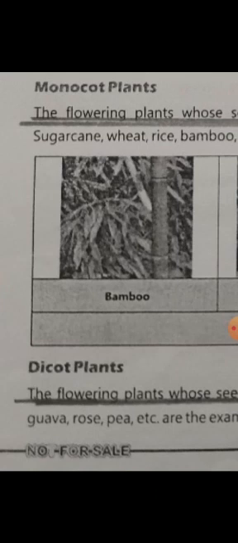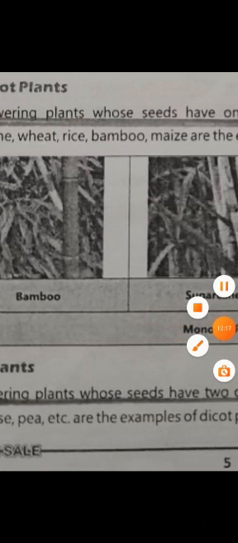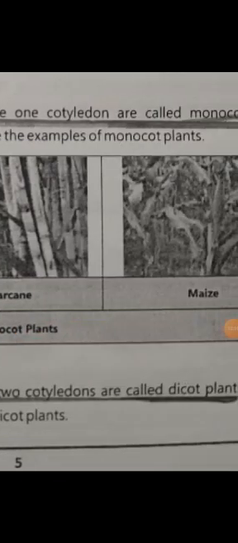Understand? You can take the common example of the pea plant. You can easily divide the pea seed into two parts because it consists of two cotyledons.